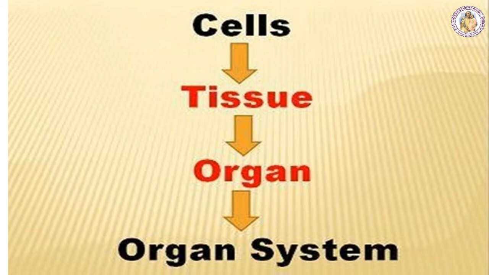We all know very well that organs are grouped forms of tissues. Not only tissues, the cell is the basic fundamental unit of all living organisms in the world. All the cells are grouped to form tissues, and tissues form the different organs. Organs form different organ systems.